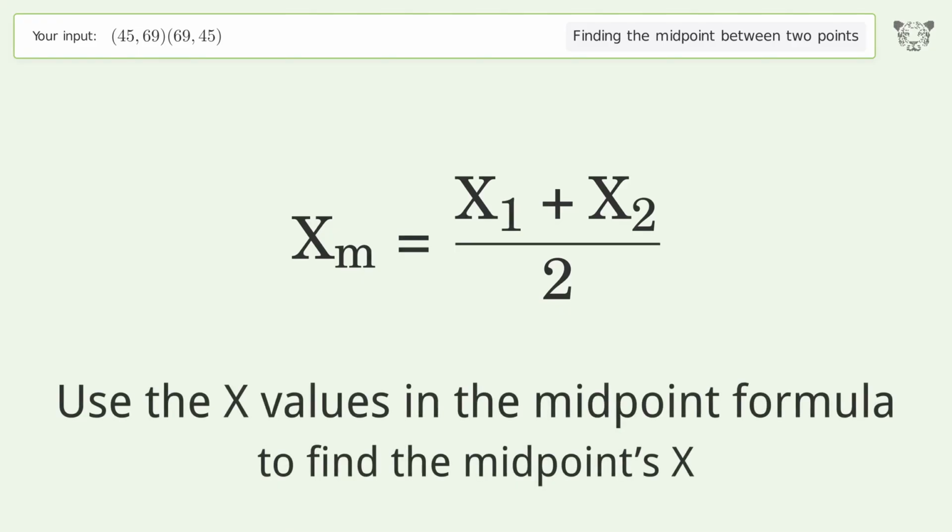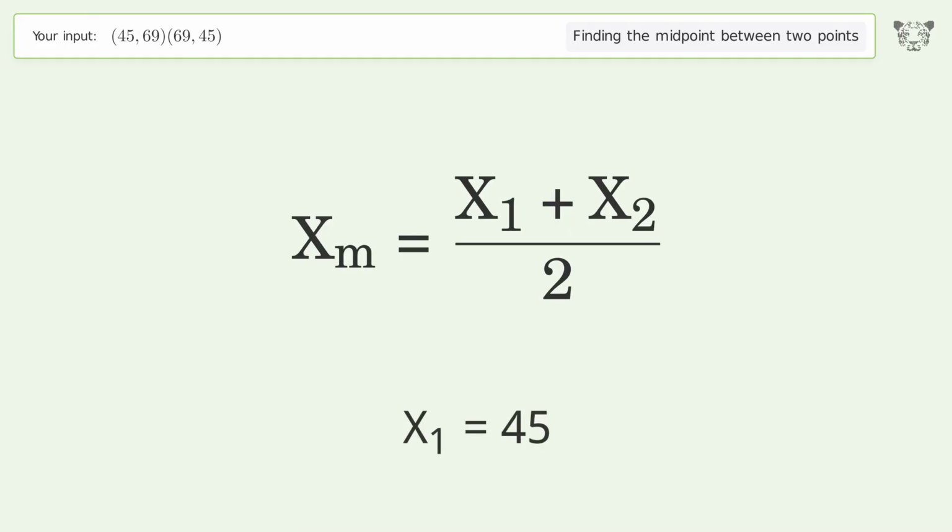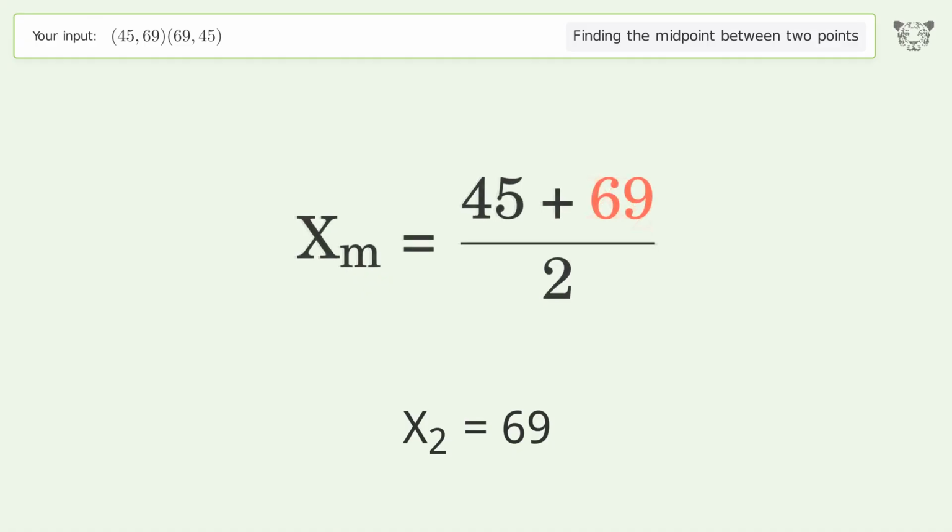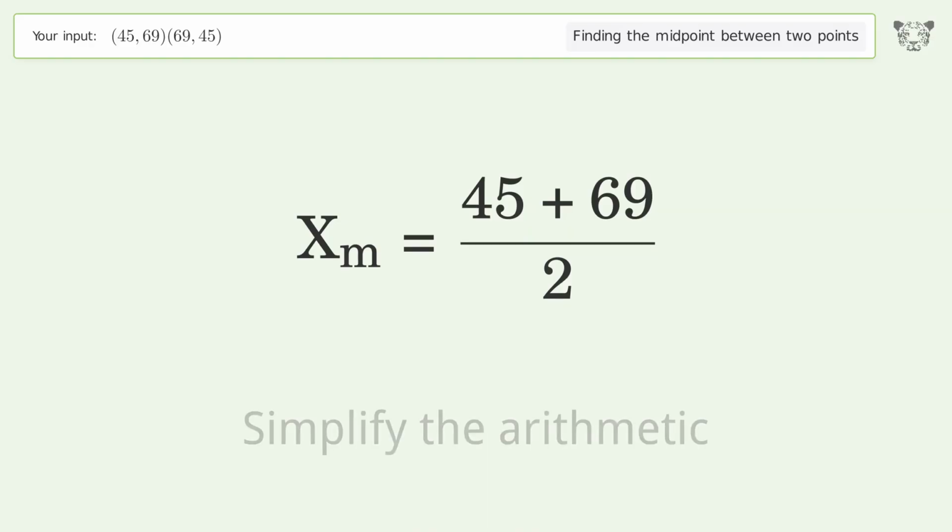Use the x values in the midpoint formula to find the midpoint's x. x1 equals 45. x2 equals 69. Simplify the arithmetic.